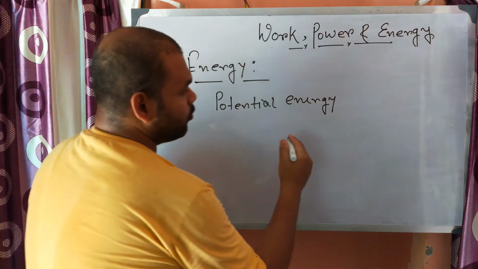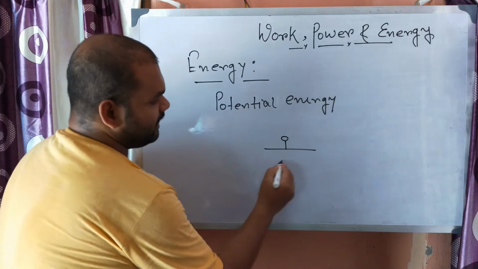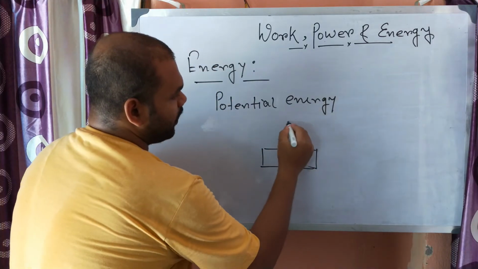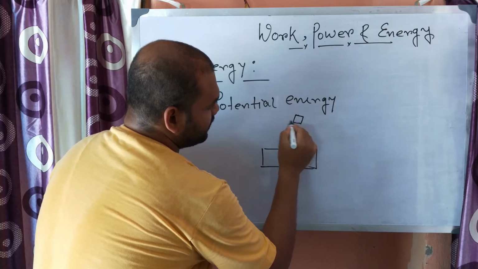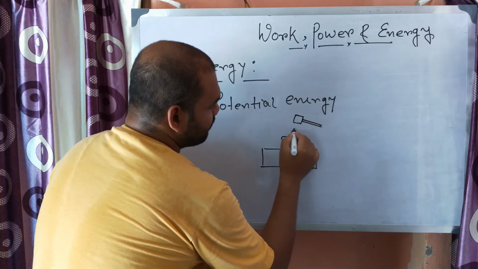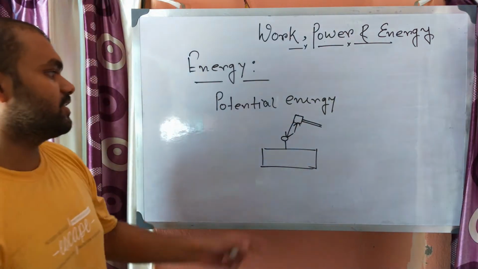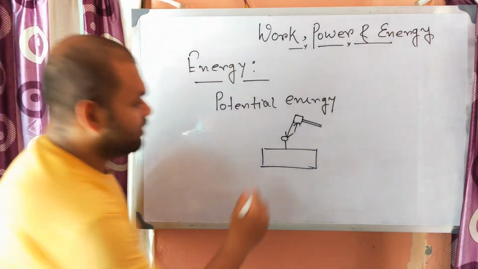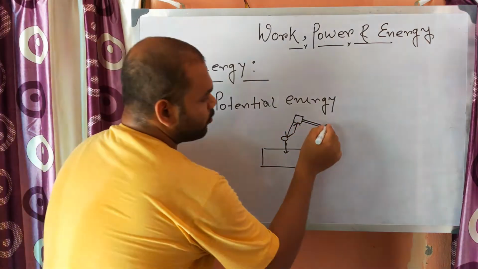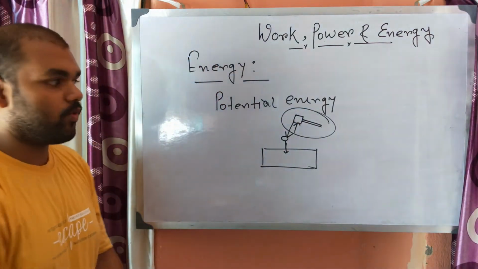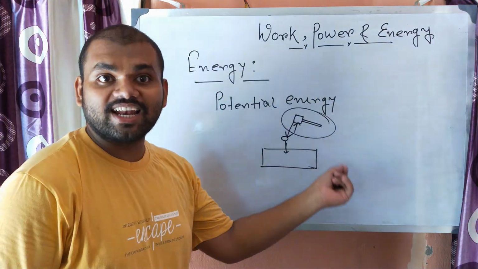Suppose in the case of a hammer, there is a nail and you need to put the nail into the wooden block. So what do you need to do? We need to hammer it. In hammering, what do we do? We uplift the hammer to this position and bang on it, and then it will enter into the wood. Why do we raise the hammer like this? Because it will gain an amount of potential energy.